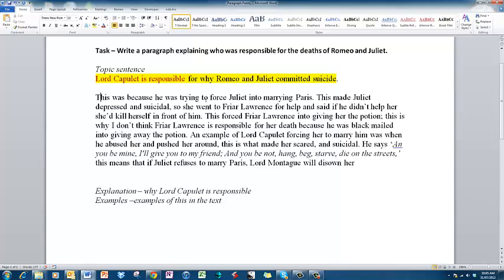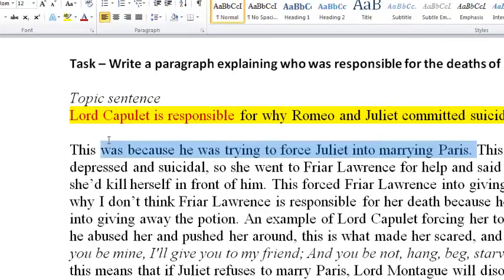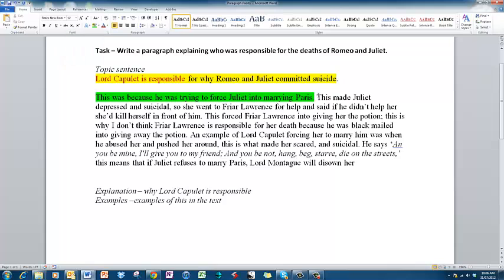This is because he was trying to force Juliet into marrying Paris. So there's an explanation. Okay, so that's great. This made Juliet depressed, so he's explaining this further, and suicidal. So she went to Friar Lawrence for help and said if he didn't help her, she would kill herself in front of him. So there are more explanations happening here. This is great. This forced Friar Lawrence into giving her the potion. This is why I don't think Friar Lawrence is responsible for her death, because he was blackmailed into giving away the potion.